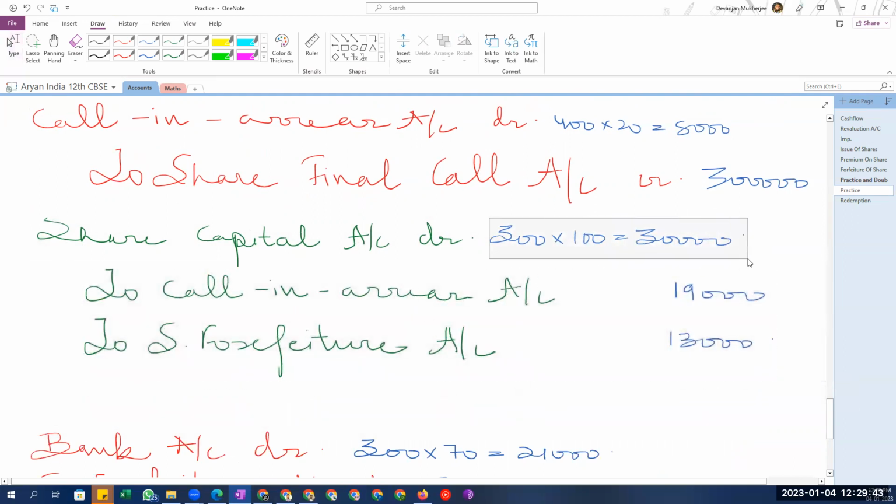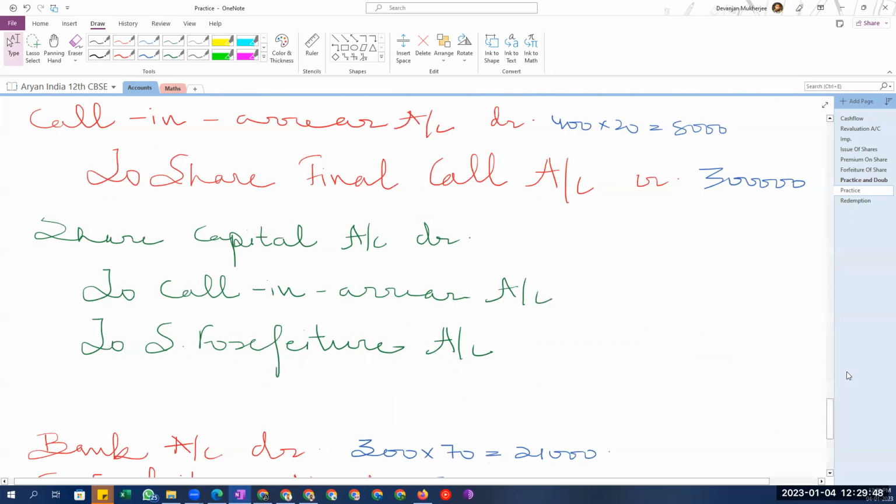So how much will be the amount on share capital debit? 400 into 100. In the share capital, you have put in 100, no? 15 was for premium that he has paid, that we have received already. So 40,000.